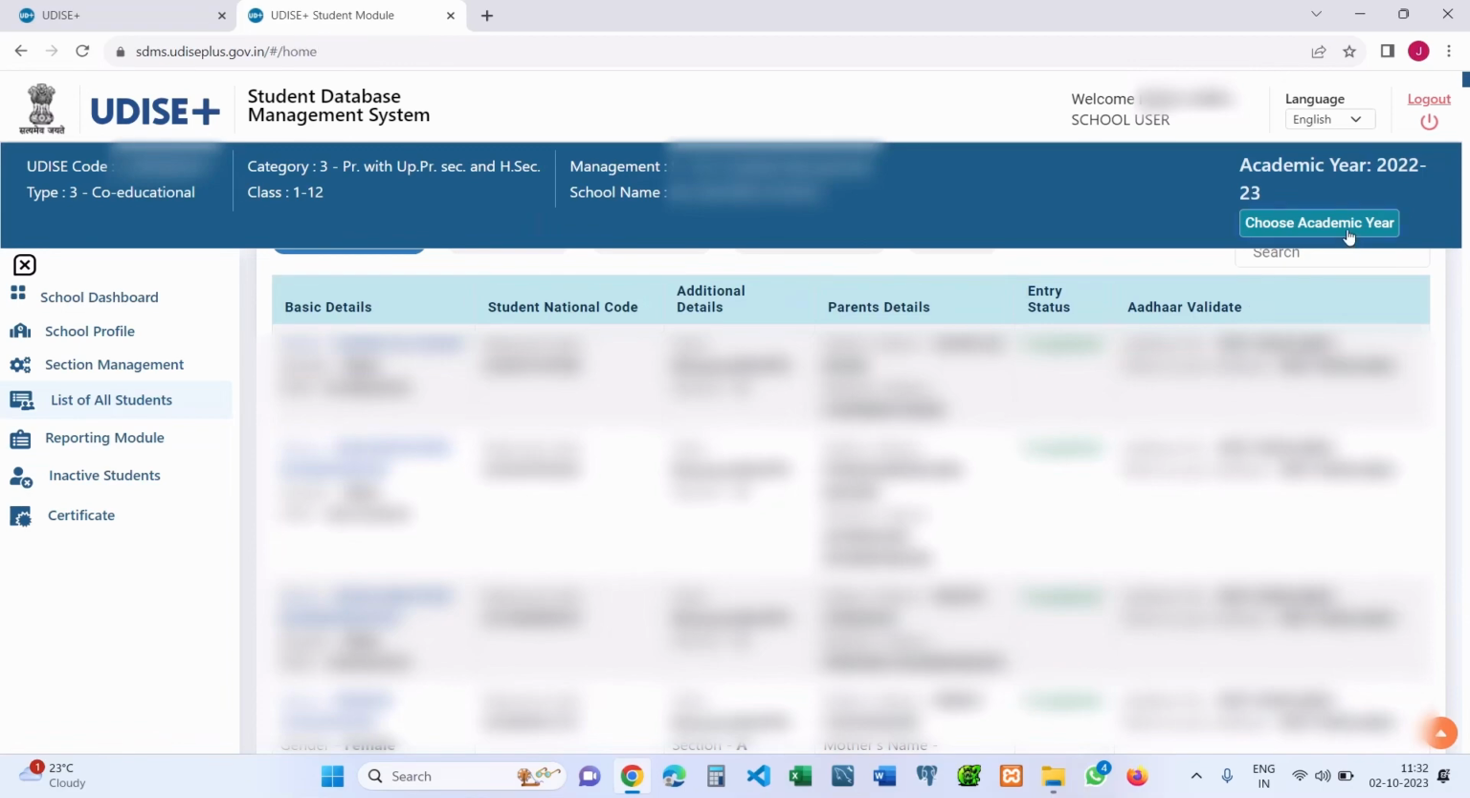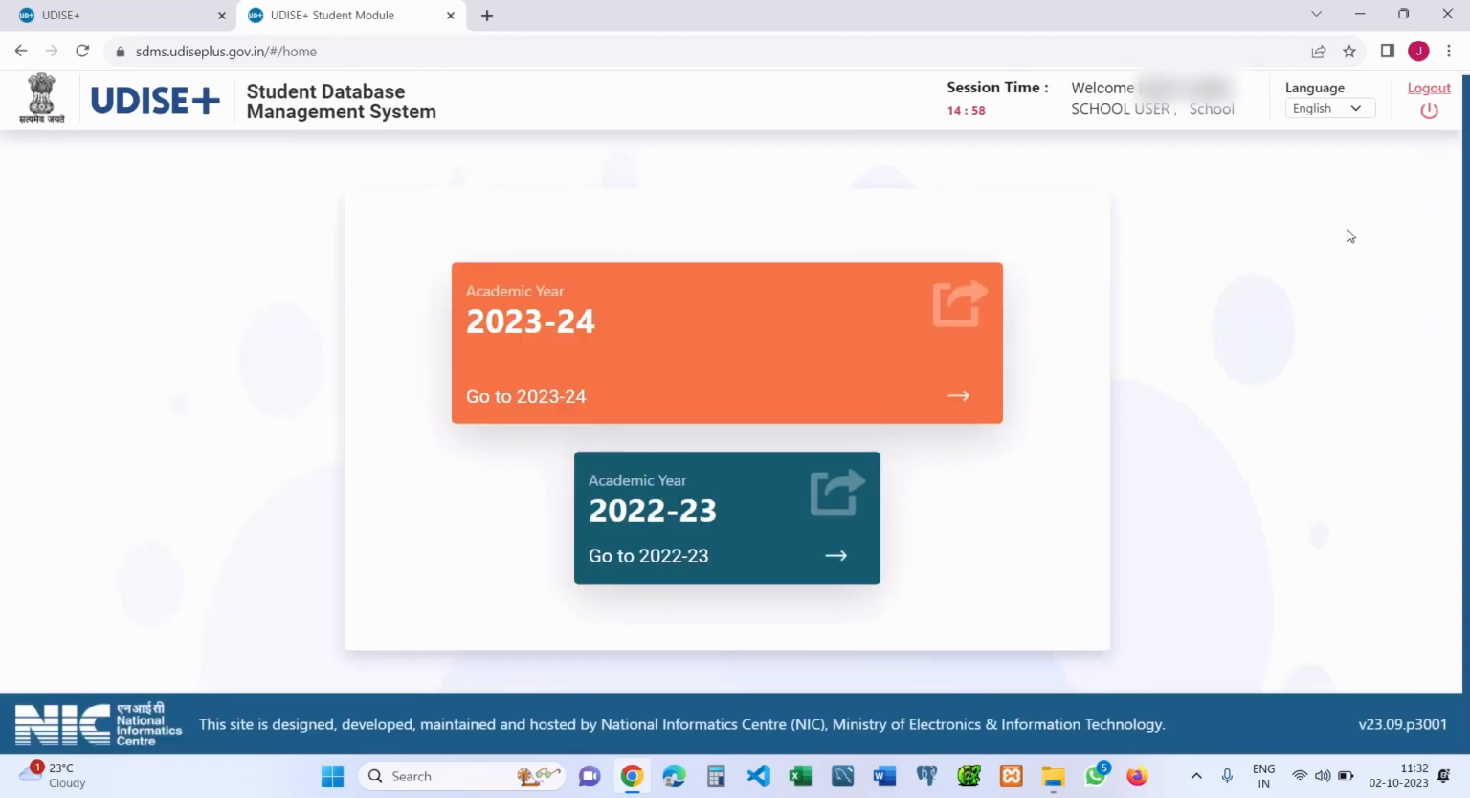Now coming back to the dashboard. In the academic year 23-24, here we have to complete the student progression activity by using the student progression module. Progression basically means movement of students, that is, forward or onward movement of the students.